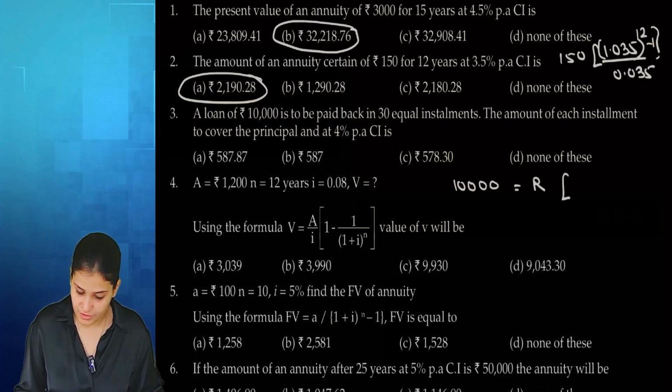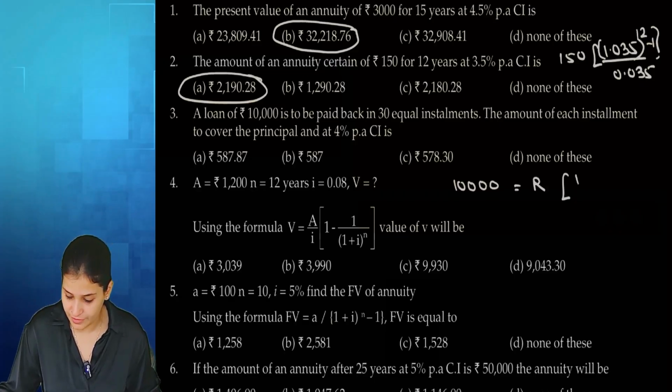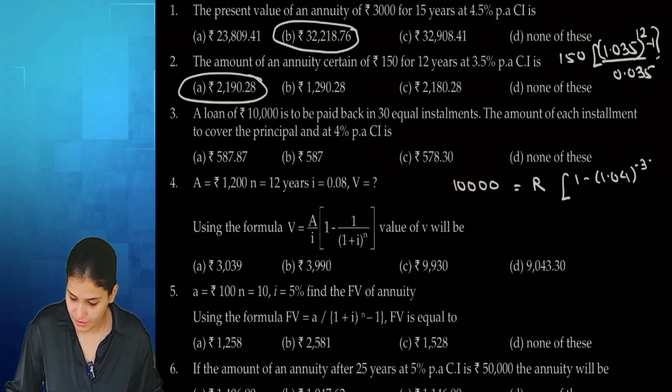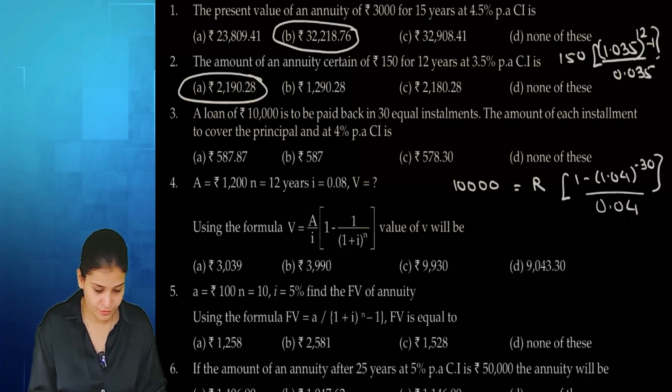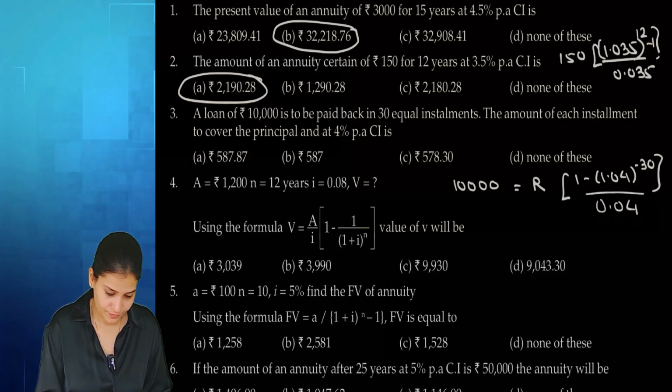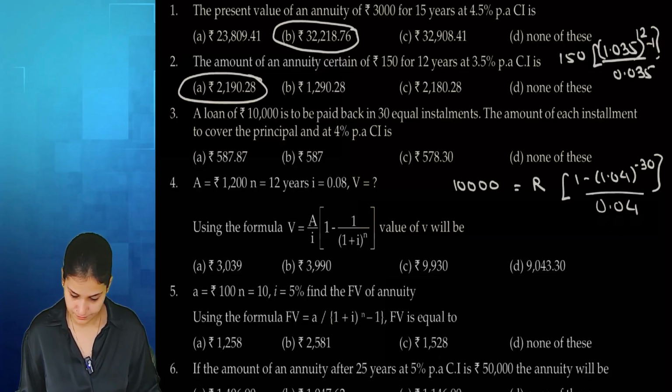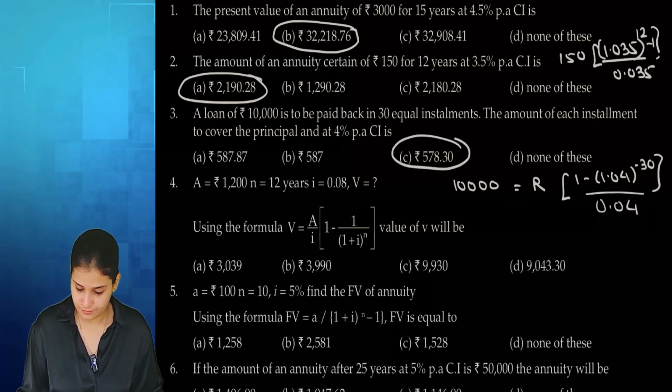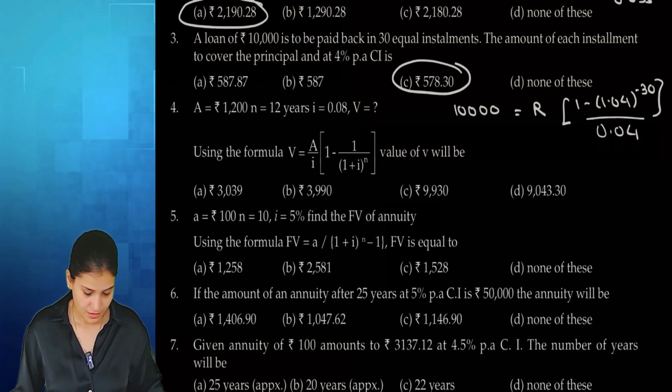The amount of each installment is to cover the principal and interest at 4% compound interest. 1 minus 1.04 power minus 30, over 1.04. Answer: C, 578.30.